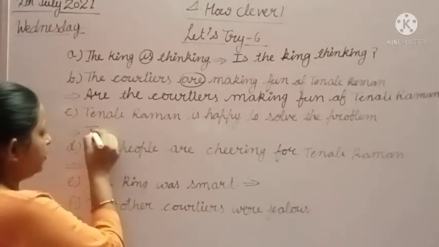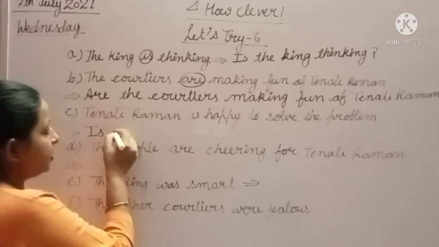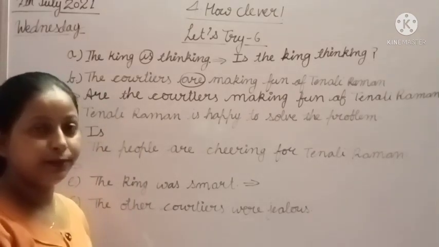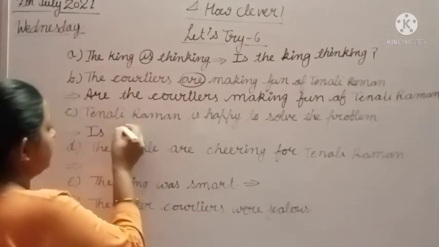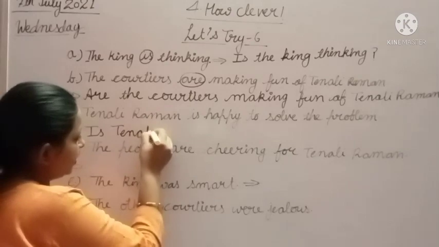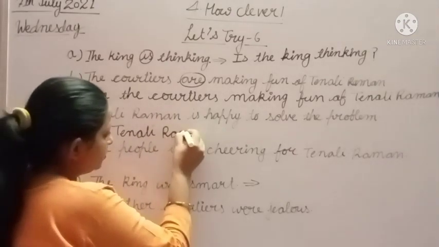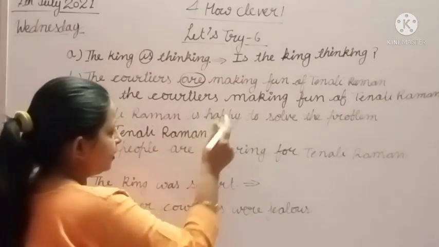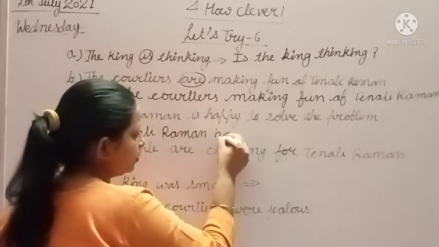Now the subject: we are talking about Tenali Raman in this sentence, so we will put it second. Is Tenali Raman happy?